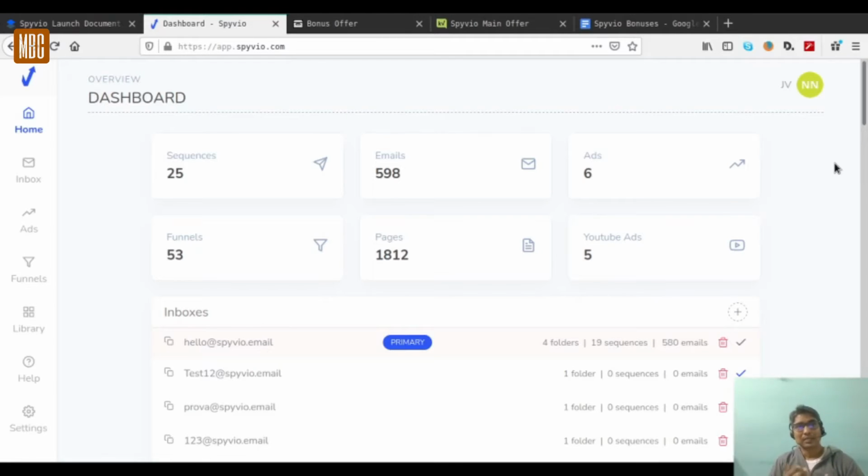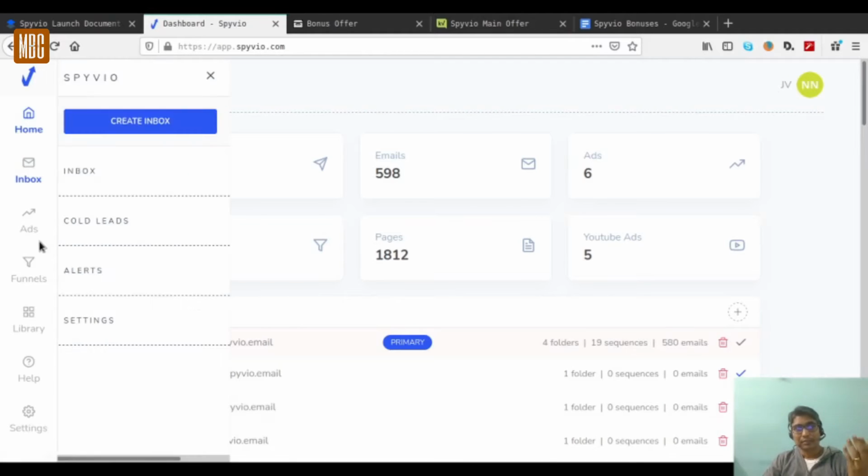Welcome to the demo. Here I am logged into the dashboard of SpyWire. On your left hand side is the menu. Now we start with the inbox option for all the mails we want to spy. For the ads we want to spy, we click the ads option, and for the funnels we want to spy, we click the funnels option. There is a help and there is a library. Now over to Neil Napier, who will walk you through the demo of the software. He is the creator of the software, so there is no one who can give a better demo than him. I'll meet you once again after Neil finishes.